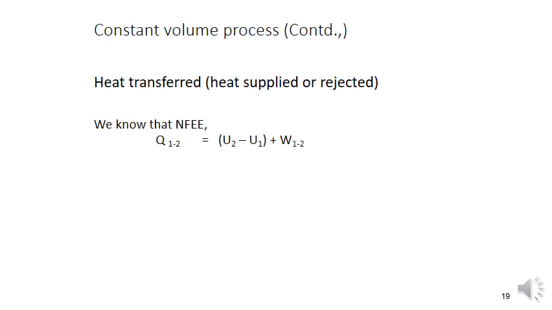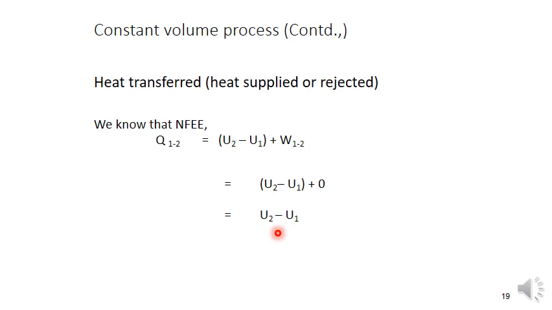So we know the non-flow energy equation, NFEE, according to the first law of thermodynamics: Q12 is equal to dU plus dW, so U2 minus U1 plus W12. In this process we got the work done as 0. Work done being 0 means the heat supplied during the change from state 1 to state 2 is equal to the change in internal energy from state 1 to state 2. So Q12 is equal to U2 minus U1. Heat transferred is equal to internal energy in the constant volume process.